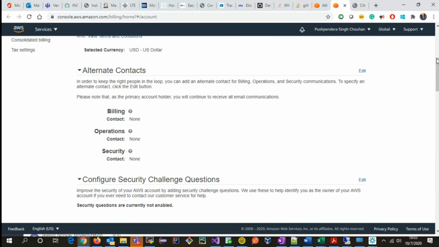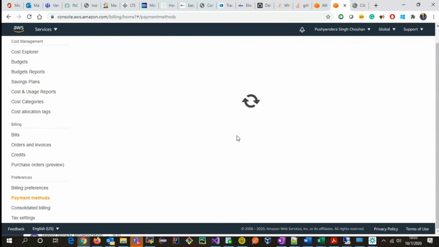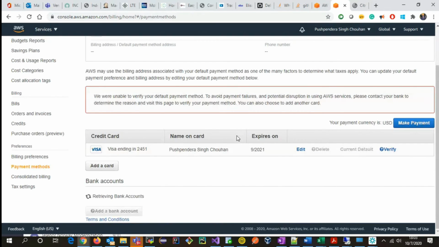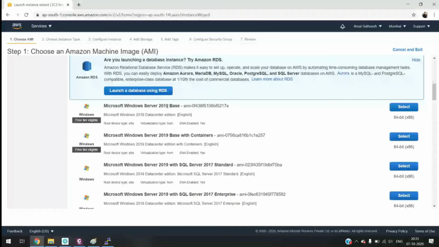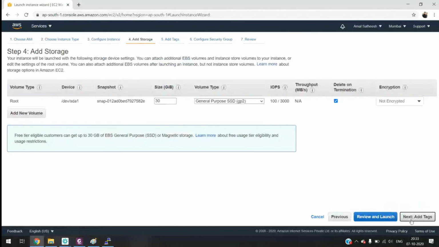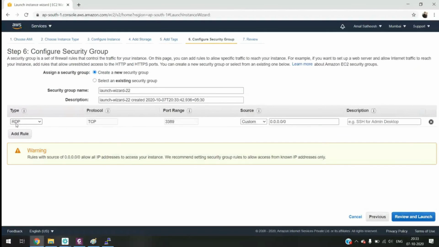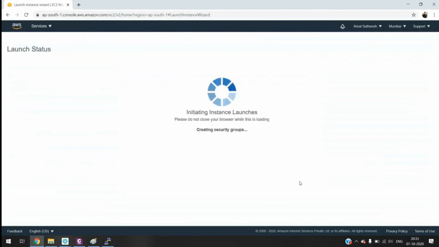Let me also launch an instance. Here I am choosing a Windows machine, which is available on the free tier. In the security group, it should be RDP. If you are using Windows, then it should be RDP. You have to choose the key. I am selecting the same key.